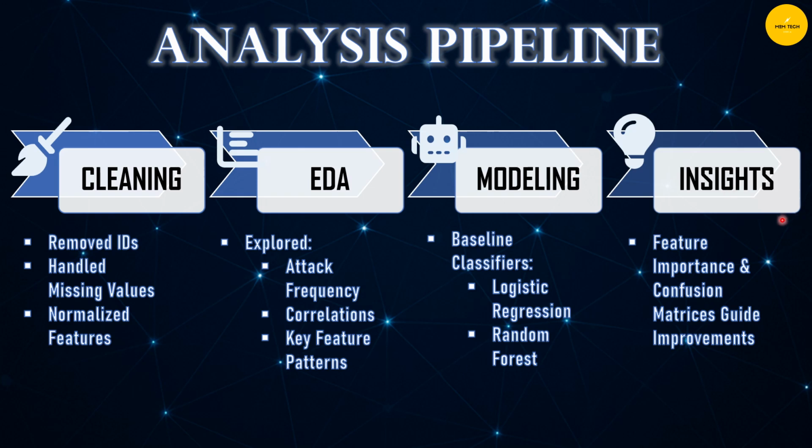Using feature importance scores and confusion matrices, I was able to identify what the models were relying on most and how their predictions could be improved. This takes us from raw IoT traffic logs all the way to SOC-ready insights.